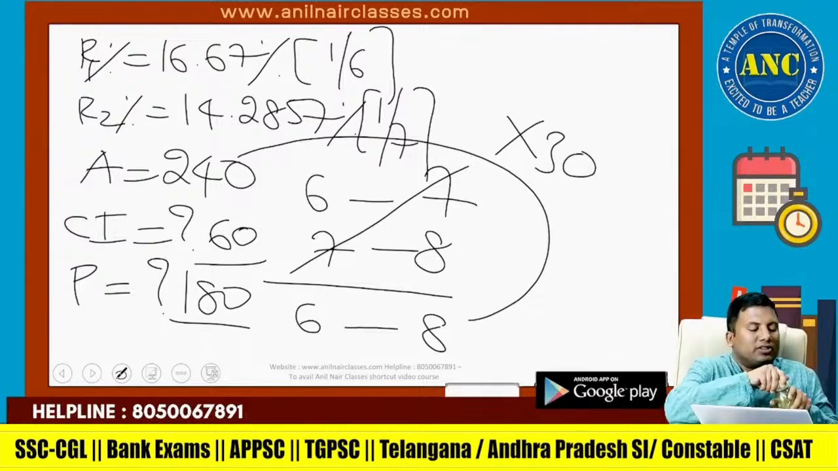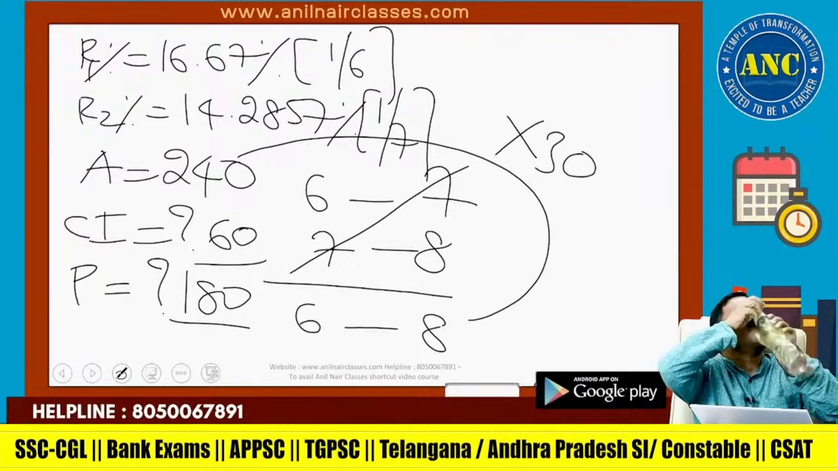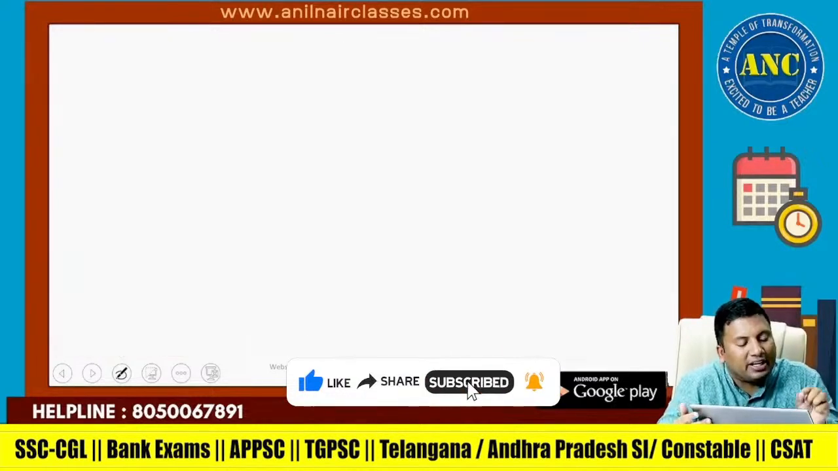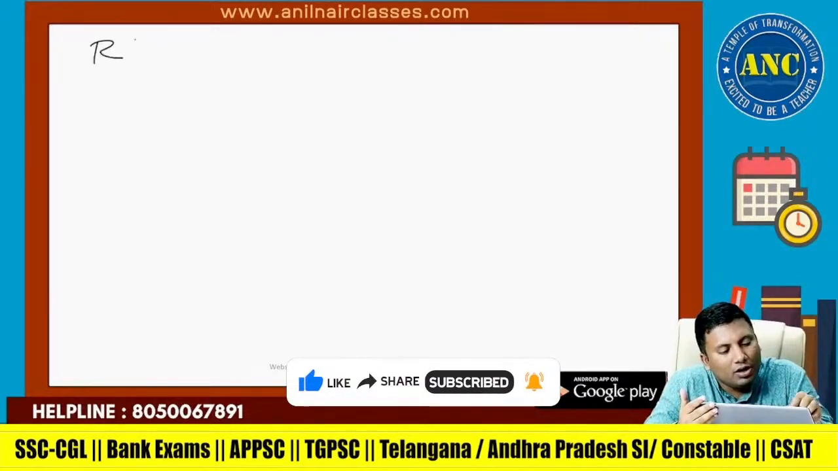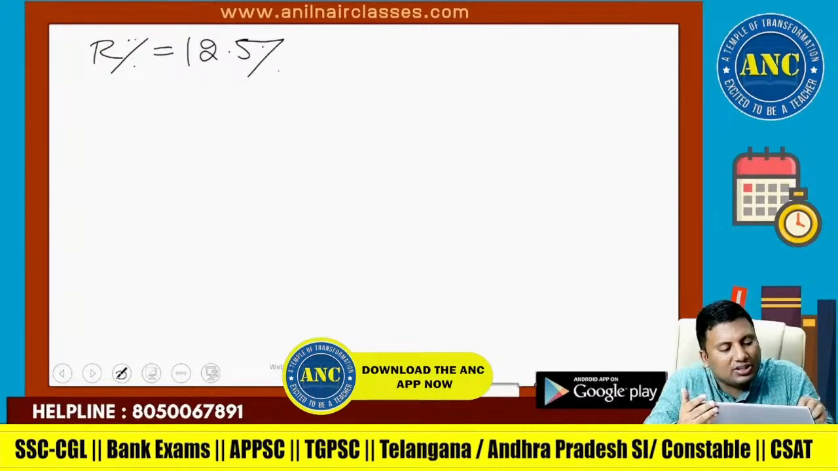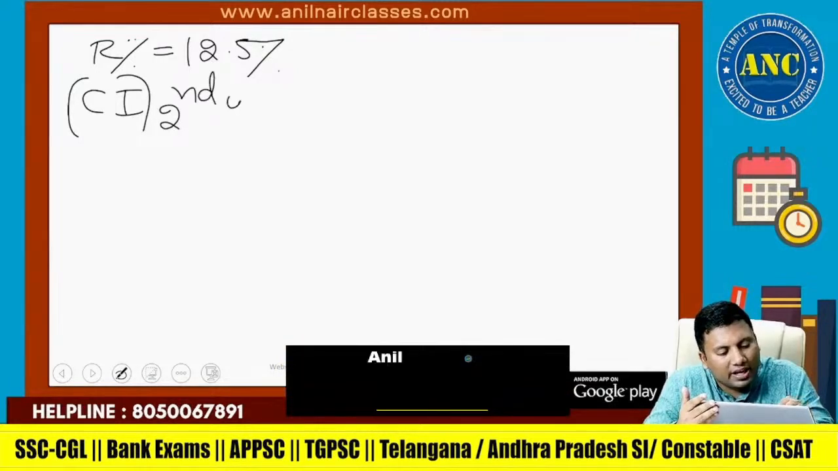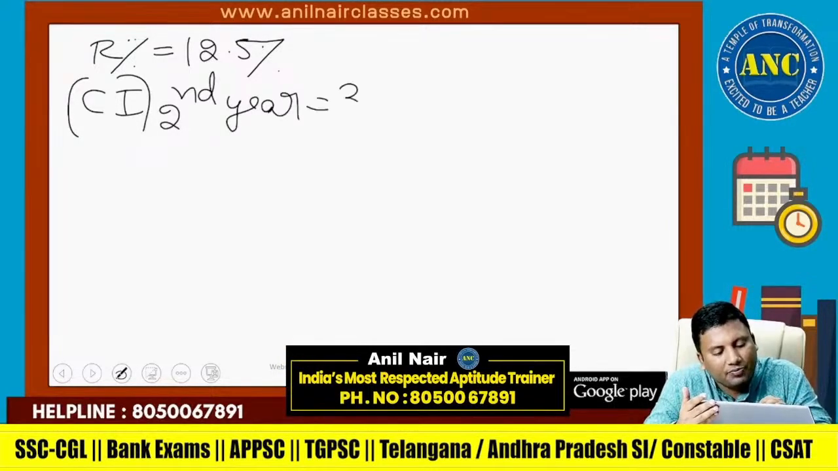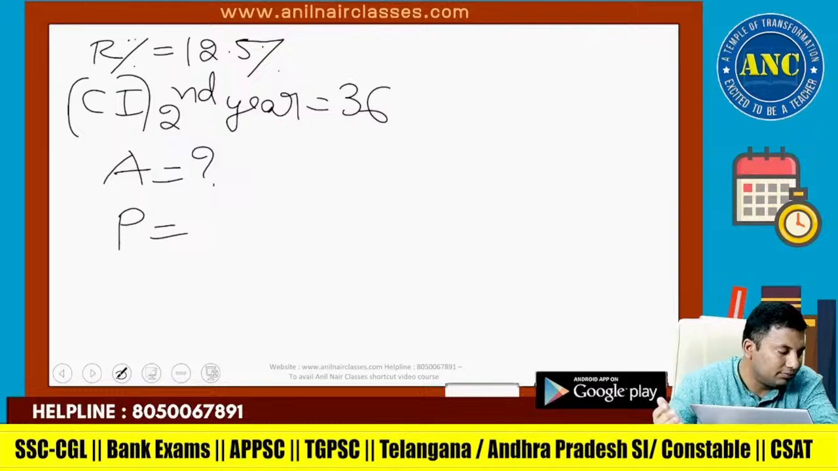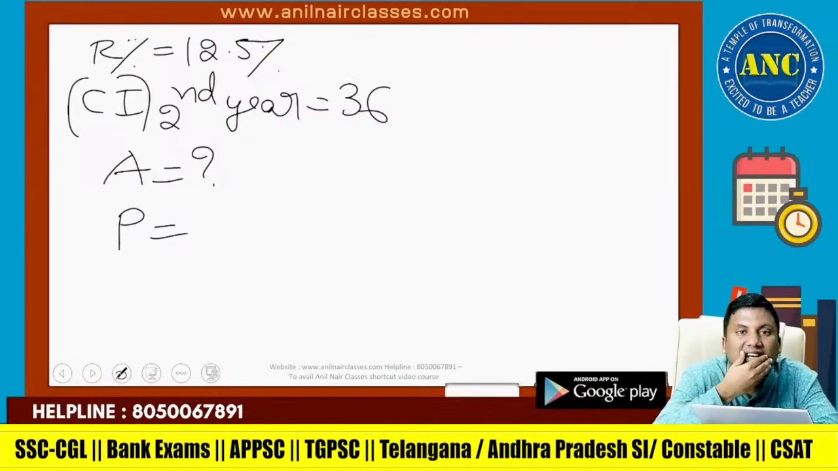Next, suppose the question is like this, thematic based learning. R percentage is 12.5 percentage. Second year CI is 36. Find the amount and principal. Now please tell the answer for this question. If you are good in SI and CI, please tell this answer.